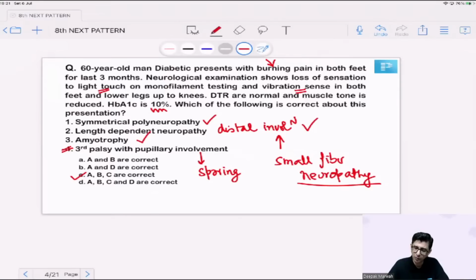The bottom line is that amyotrophy simply implies that there is a muscle atrophy occurring in the patient, which can be occurring because the nerves are getting involved. So amyotrophic lateral sclerosis is Stephen Hawking's, that is okay, but amyotrophy as a feature can be seen due to peripheral nerve involvement as well. That's the concept that I want to give you, that peripheral nerve involvement in diabetes can have a presentation of amyotrophy, which is different from that of amyotrophic lateral sclerosis. ALS is a disease where you have a combination of lower motor and upper motor neuron manifestations. This that I'm talking about is a pure lower motor manifestation at this particular point of time. So the correct answer for this one is option number C. Let's move on to the next one.